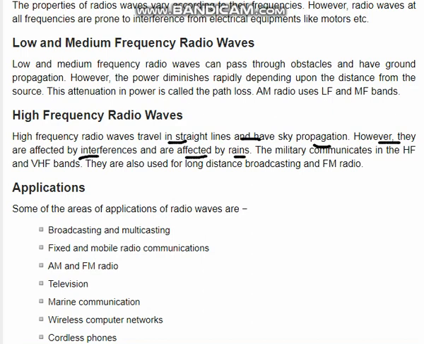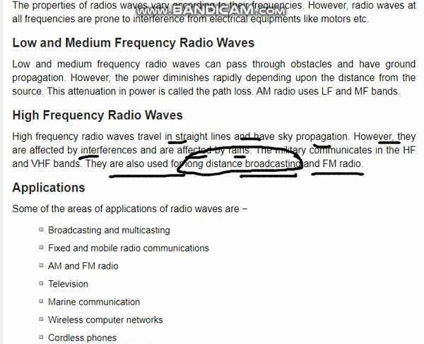So two propagations are very important here: ground propagation and sky propagation. Sky propagation is basically used in FM radio. It is also used for long distance broadcasting, just like TV broadcasting or all types of radio broadcasting that is long distance. There we use sky propagation. However, they are affected by interference and by rain. That means they are reflected through our troposphere and come back to the ground.